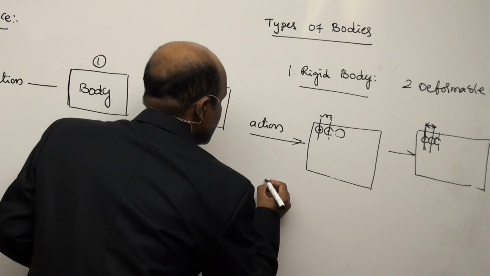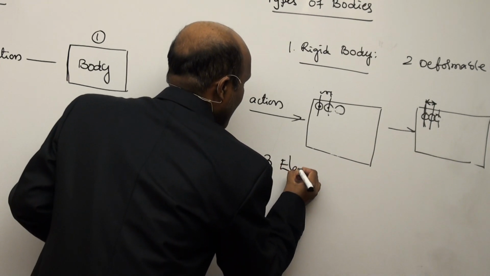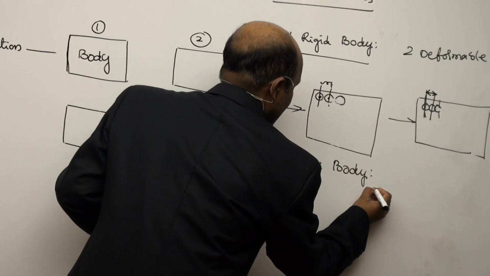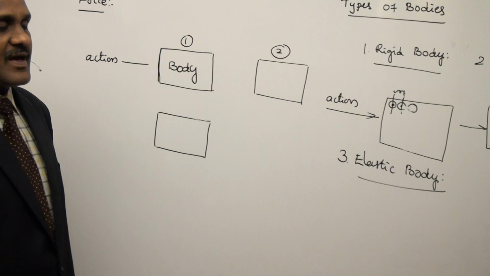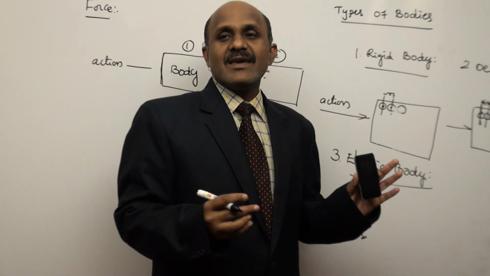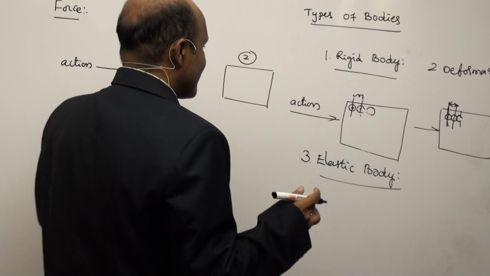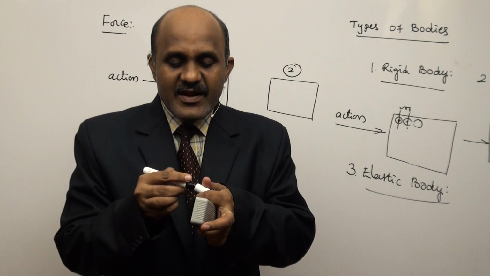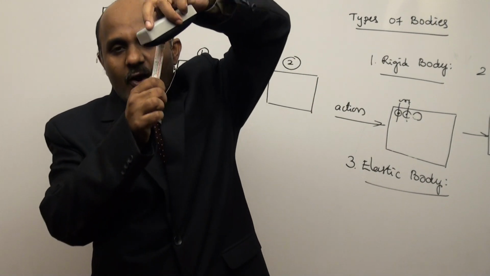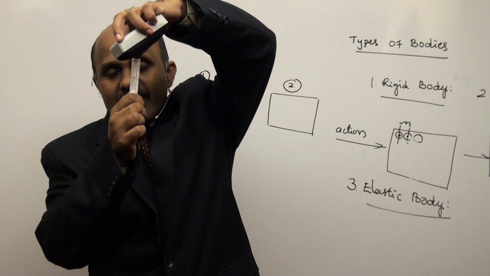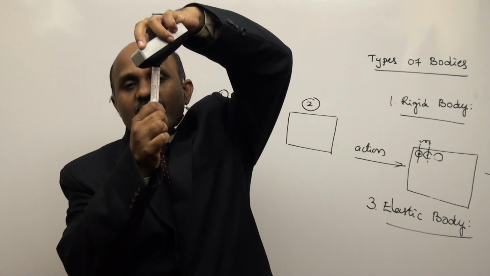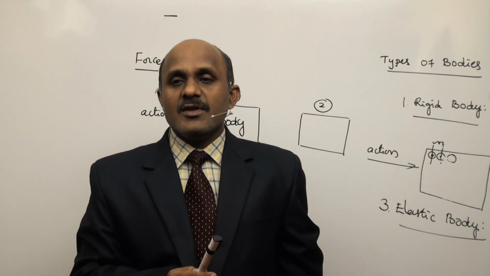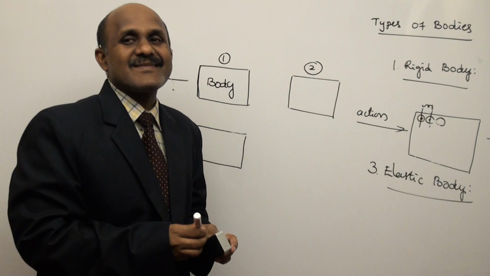The next one, the third body, is the elastic body. What is meant by elastic body? In our school days we already studied this property, elasticity. What is meant by elasticity? Suppose it is a pen. After applying force on the pen, deformation takes place up to a certain level. After removing this force, it comes back to its original position. That property is nothing but elasticity.